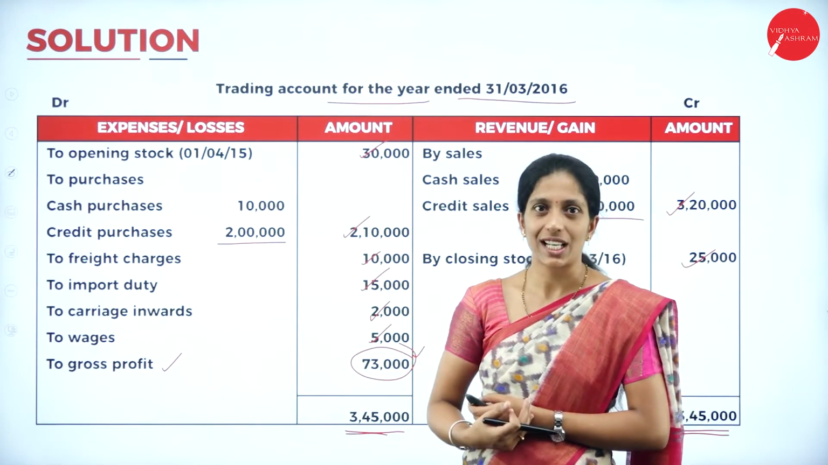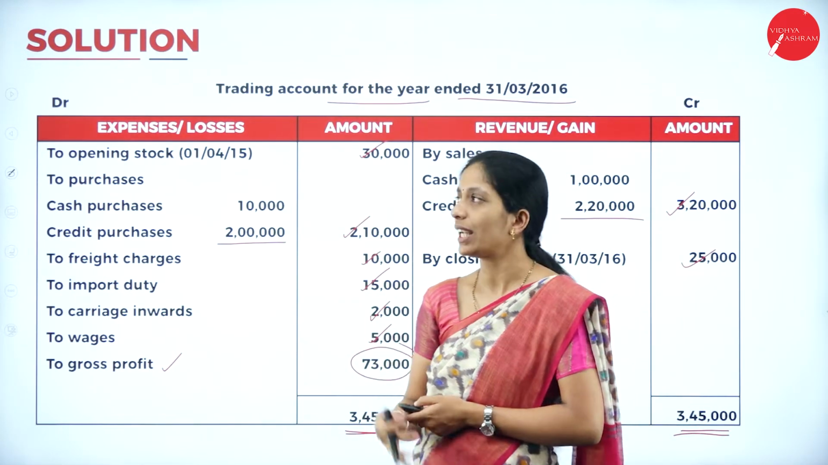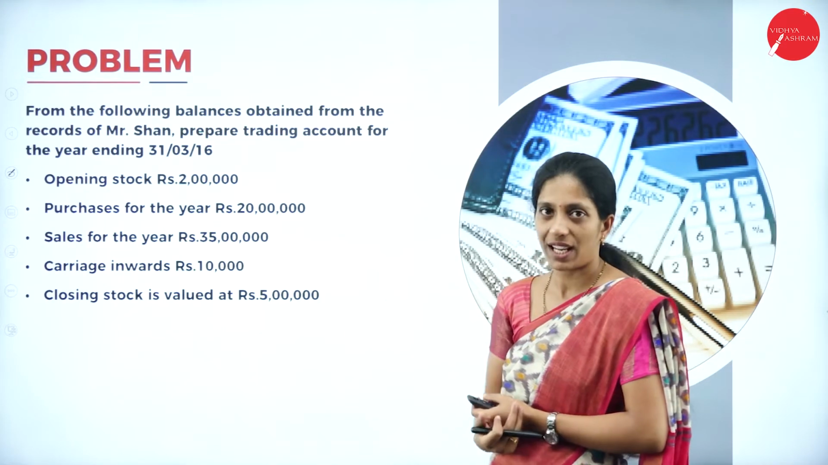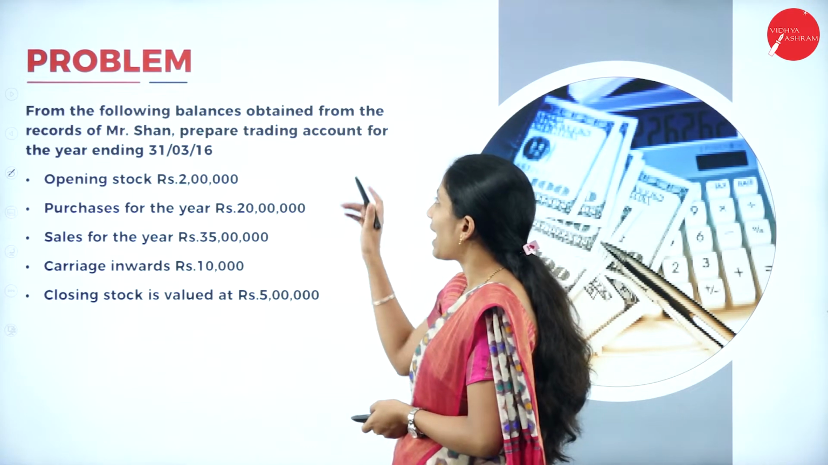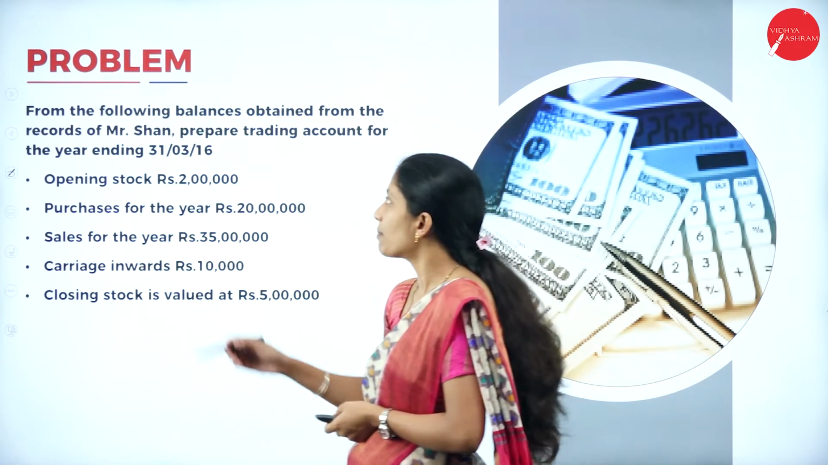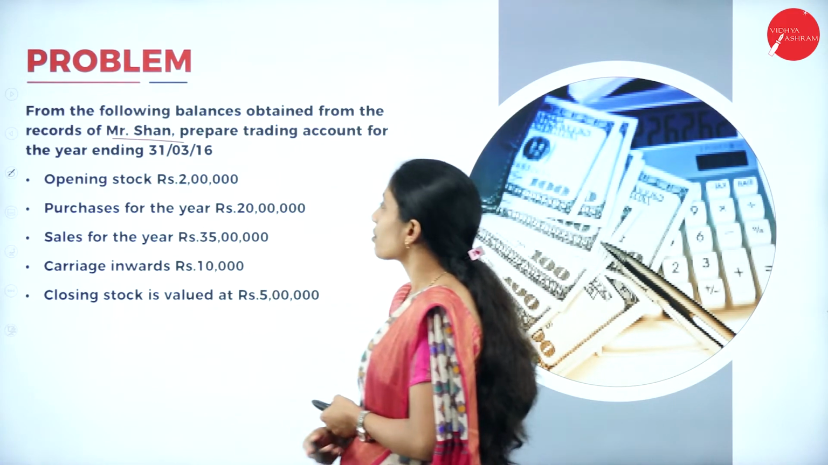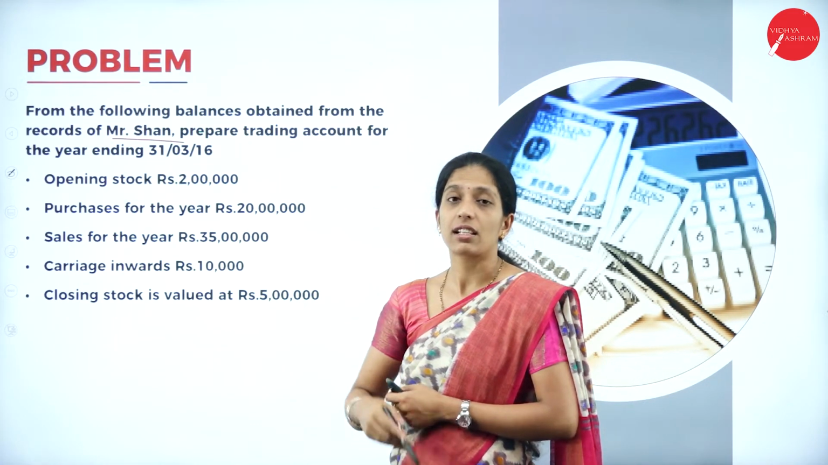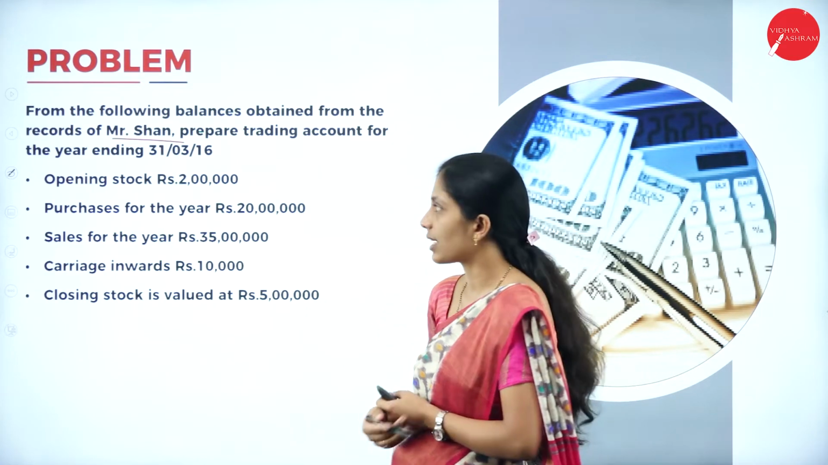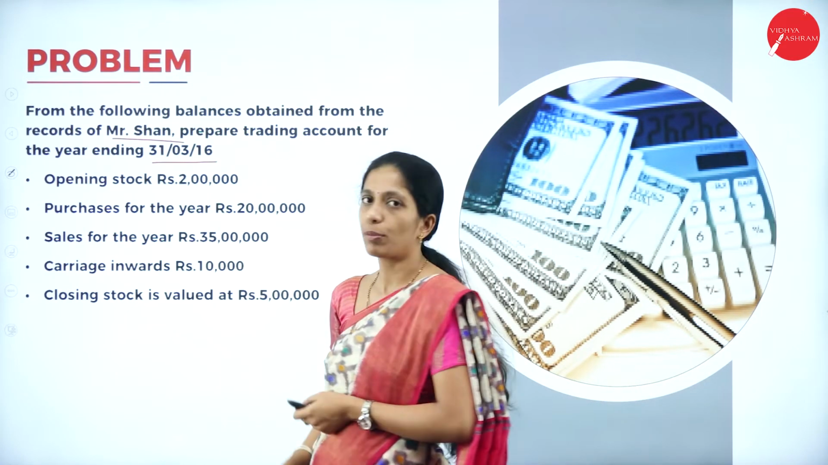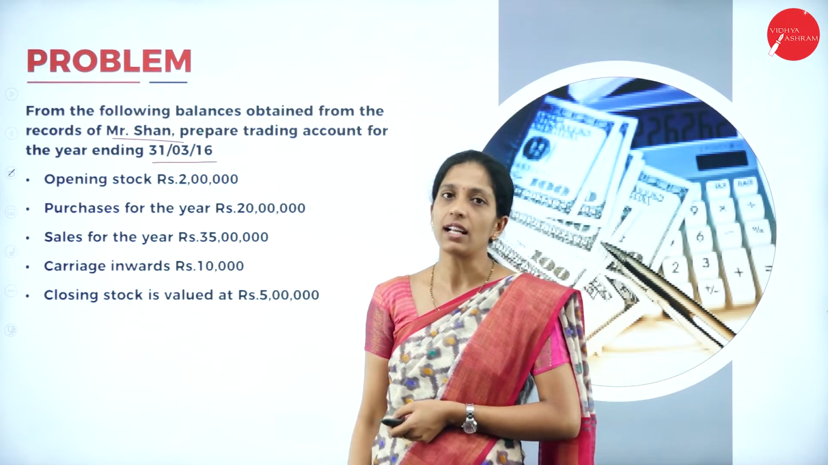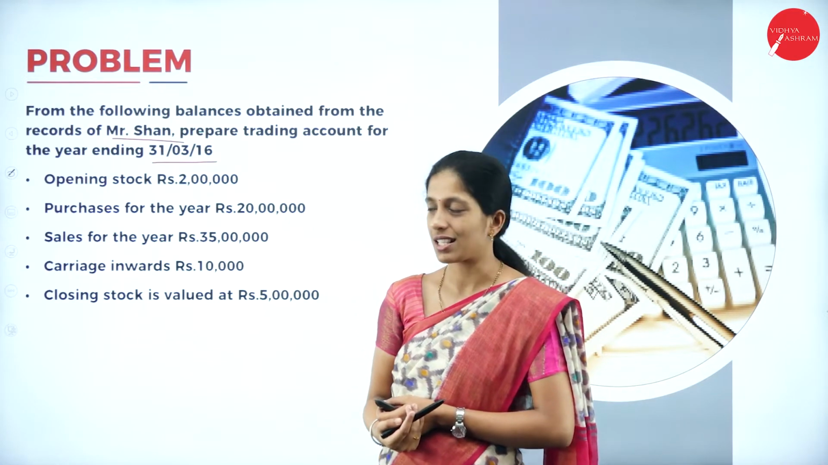So hope it is very easy if you solve individually. Now we shall go through one more problem like that. From the following balances obtained from the records of Mr. Shan, prepare trading account for the year ended 31st March 2016. Here also we have to prepare trading account for the year ended 31st March 2016.